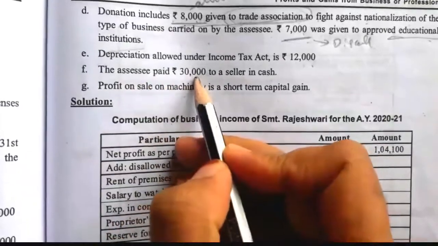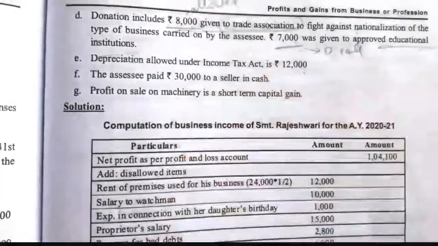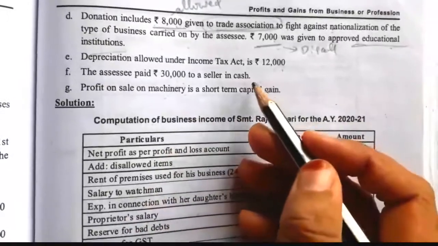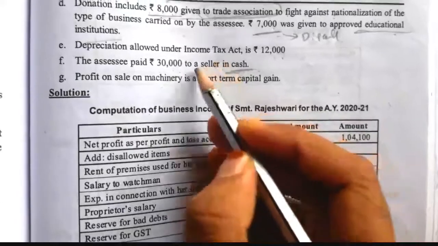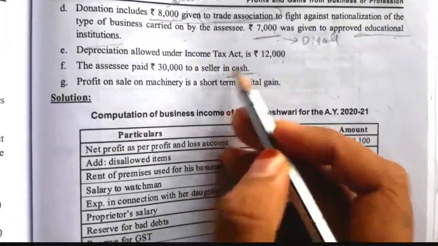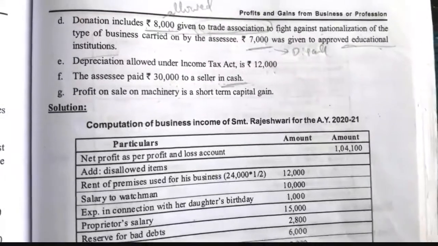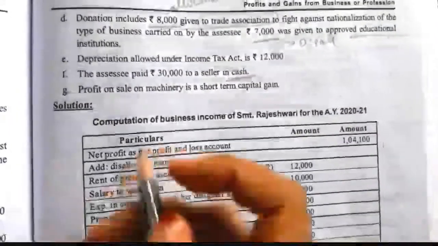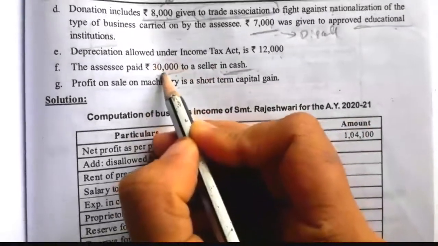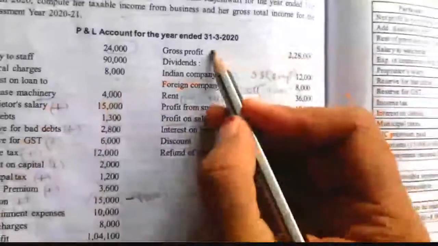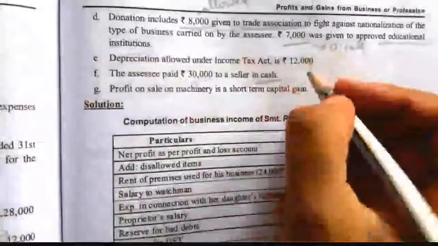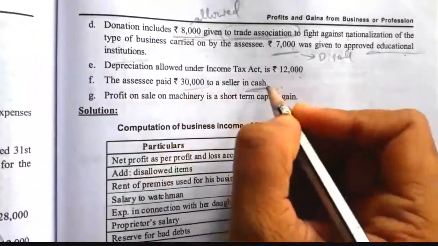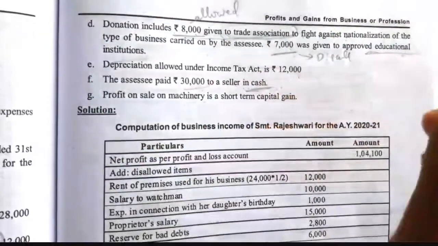Then SSC paid rupees 30,000 to a seller in cash. So here SSC has paid rupees 30,000, exceeding 10,000, in cash to a seller. Seller means SSC has purchased from him, so the 30,000 is included under purchases. For that, they have made a 30,000 payment in cash. It is included in the purchases, so it is included in the gross profit as well as in the net profit.